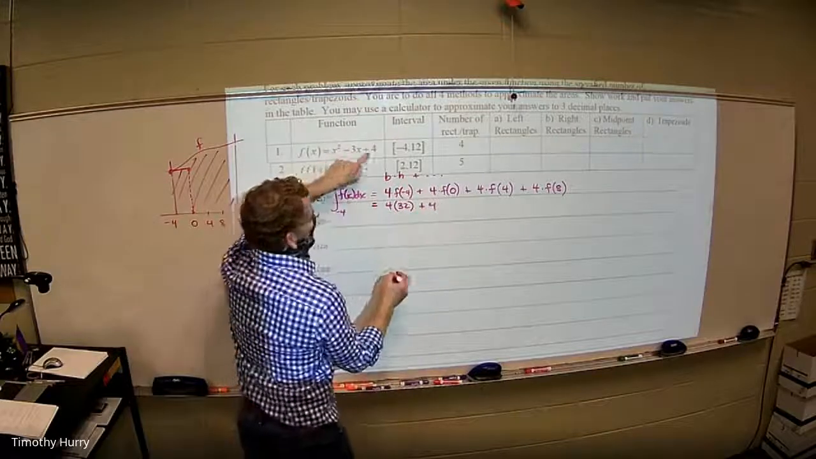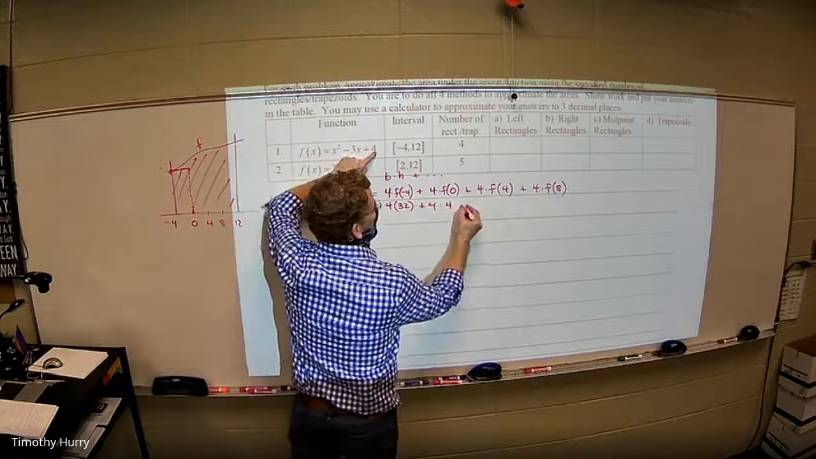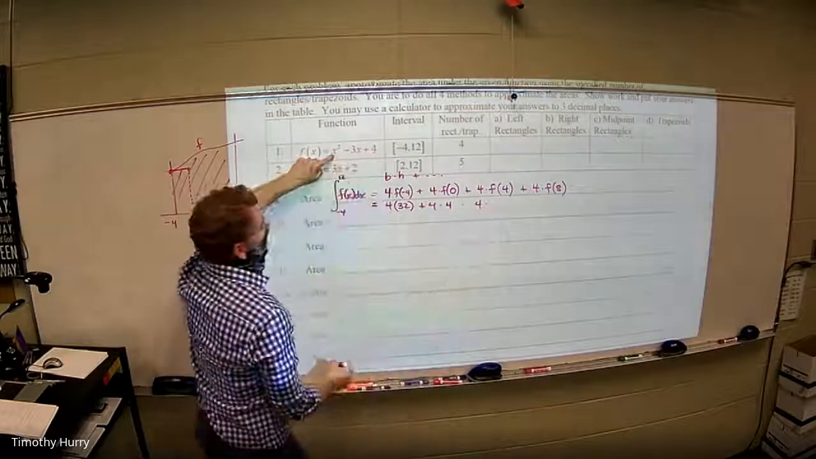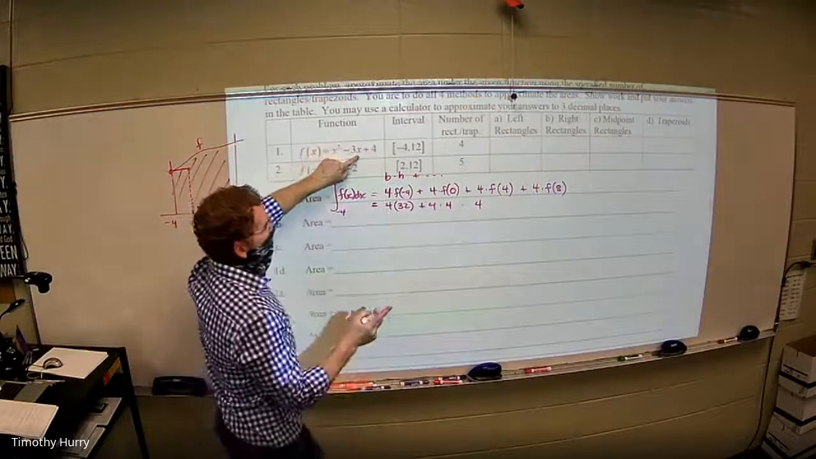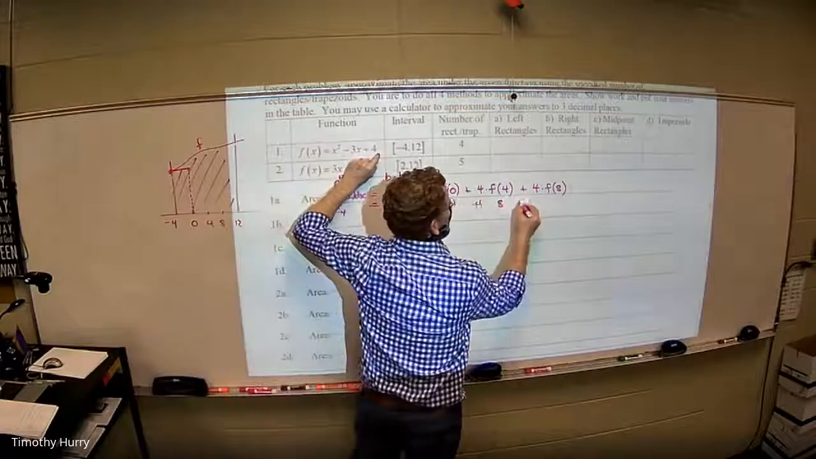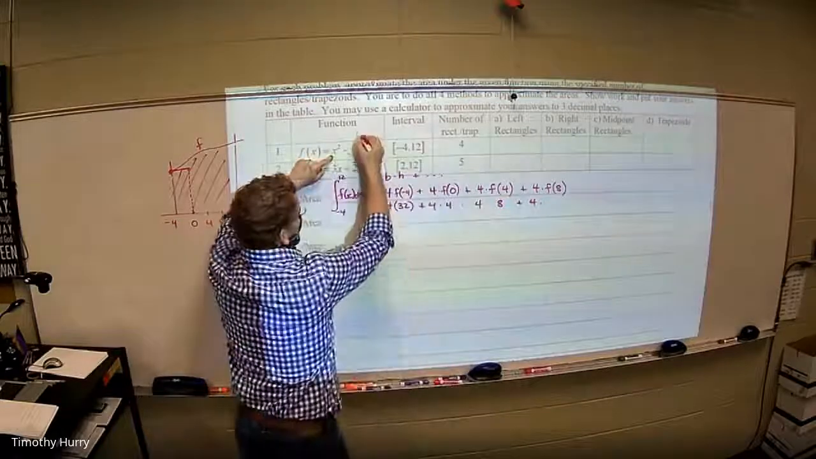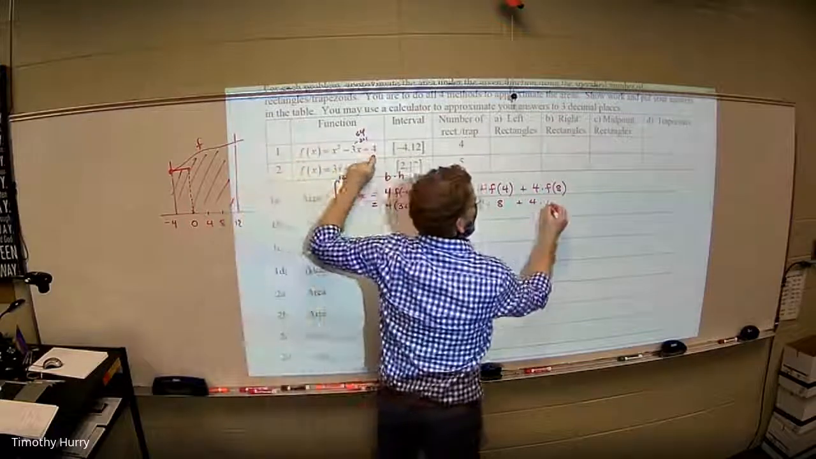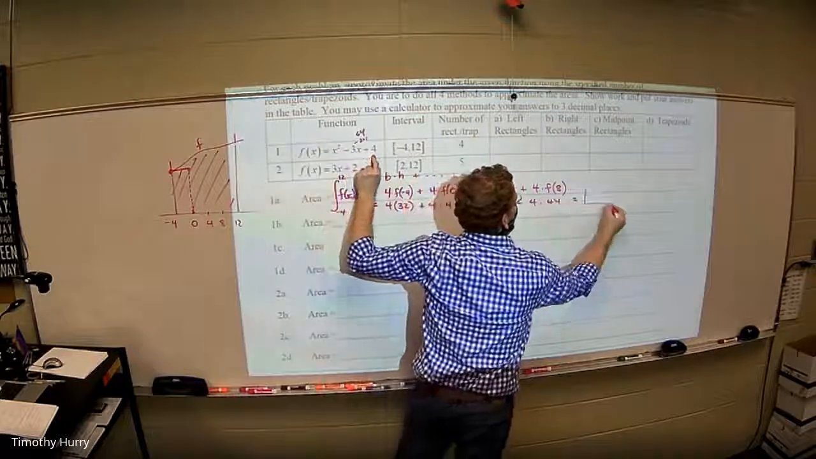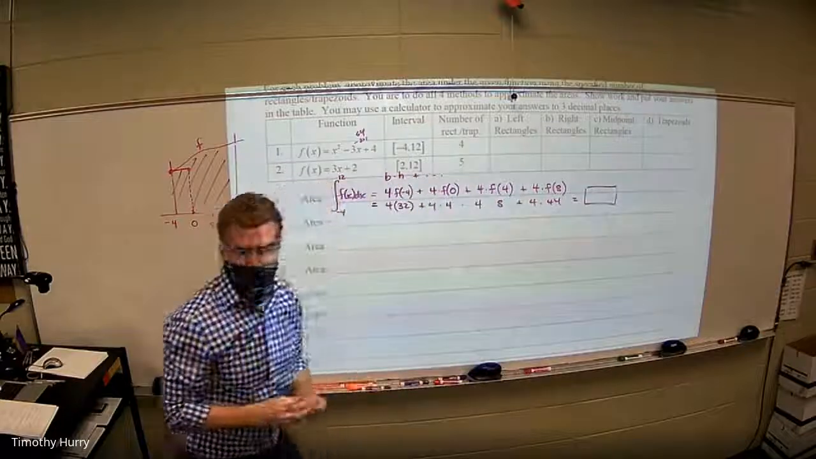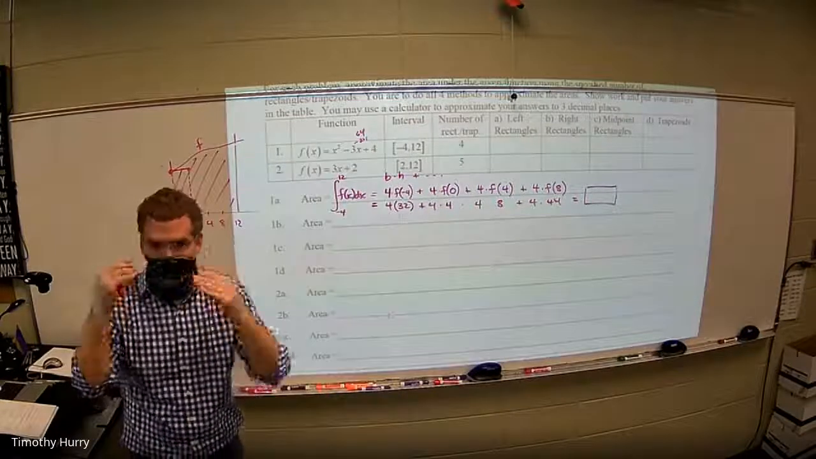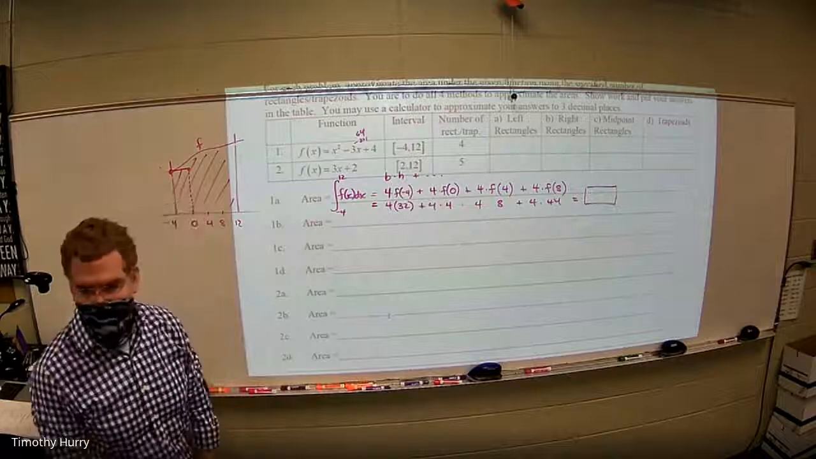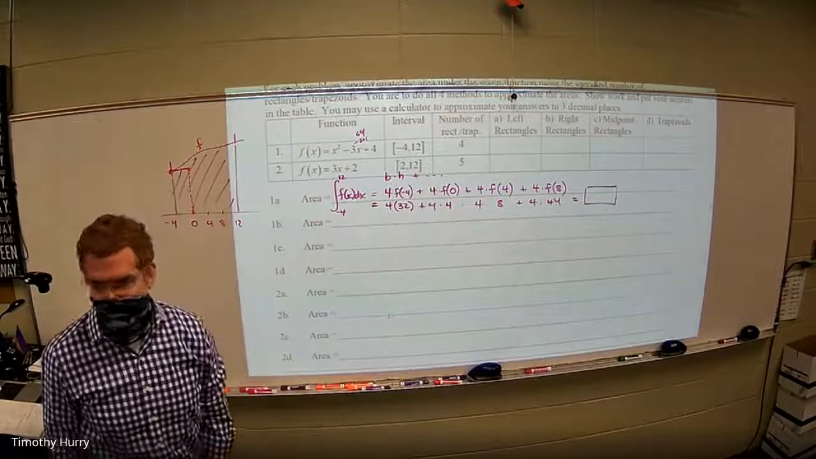And f of 0 is 4. And f of 4 is 16 minus 12 is 4, plus 4 is 8. And f of 8 is 64 minus 24 is 40, plus 4 is 44. And you would add all that up, and that would be your left-hand approximation, which is most likely not great.